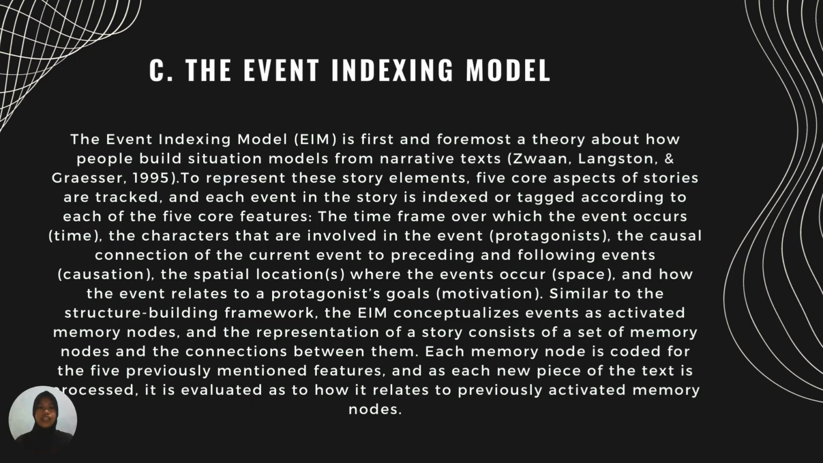Next, the event indexing model. The event indexing model, or EIM, is first and foremost a theory about how people build situation models from narrative text. To represent these story elements, five core aspects of stories are tracked, and each event in the story is indexed or tagged according to each of the five core features.